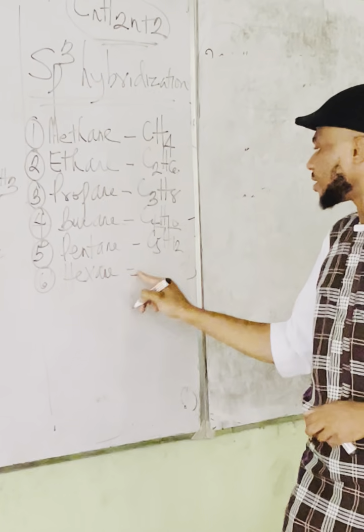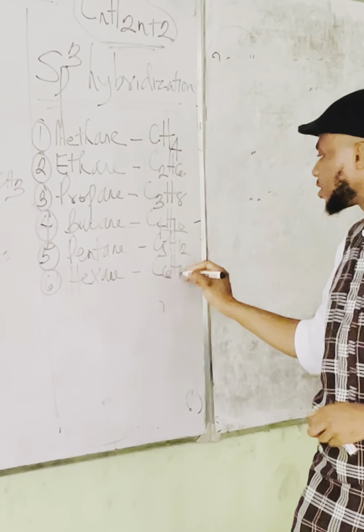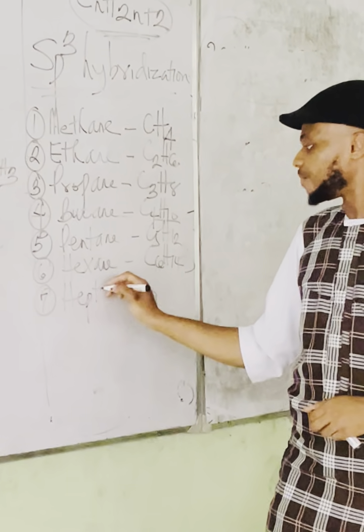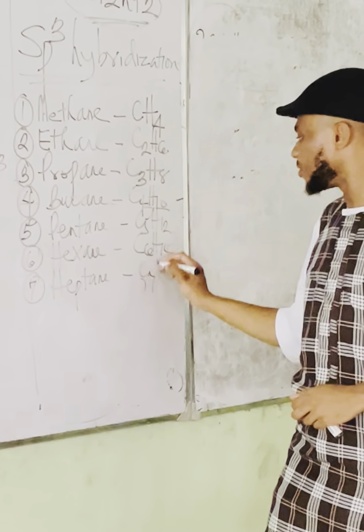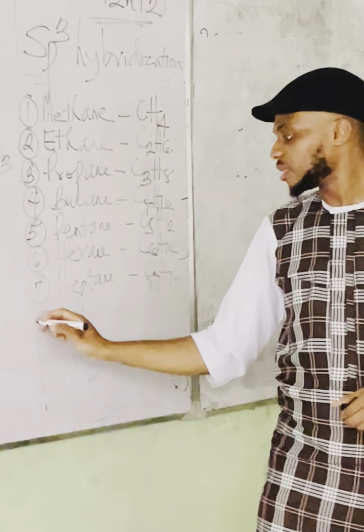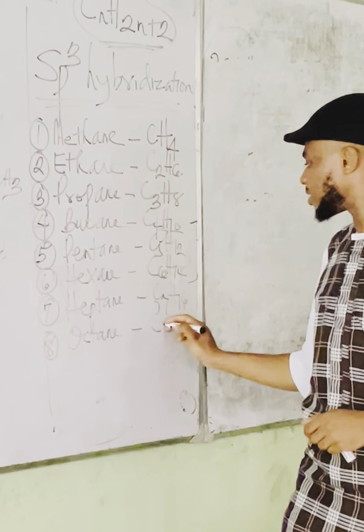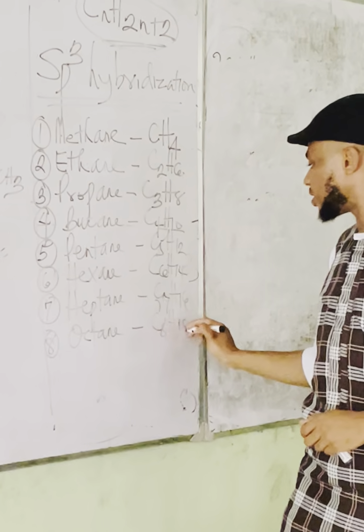Hexane is C6H14. The seventh member is heptane, C7H16. The eighth member is octane, C8H18.